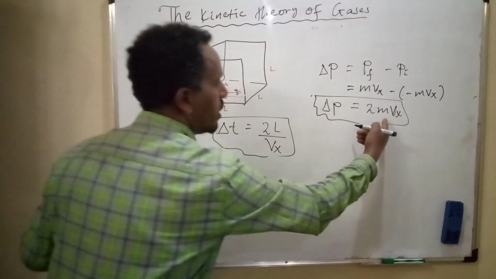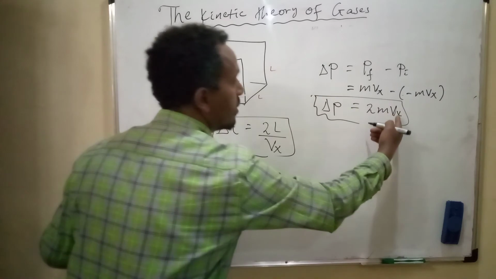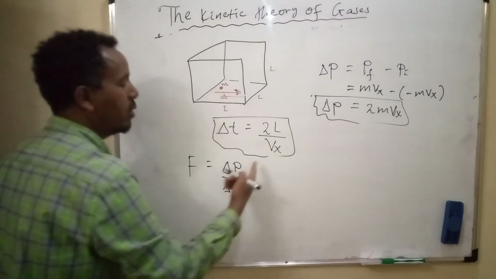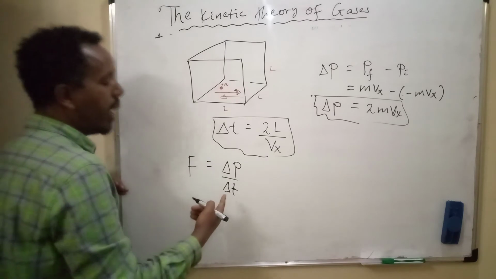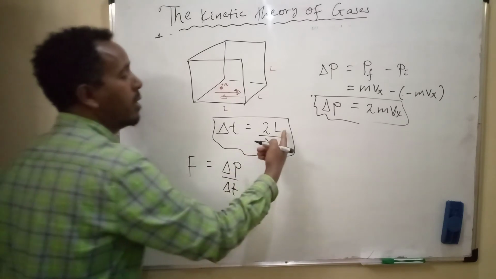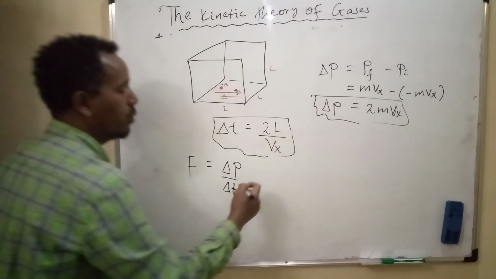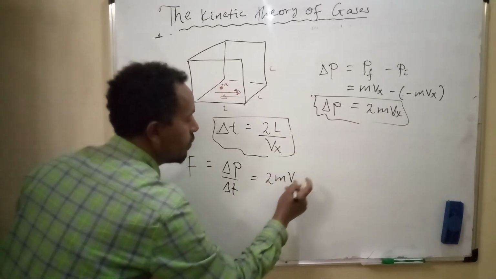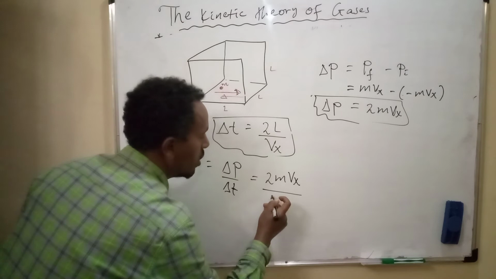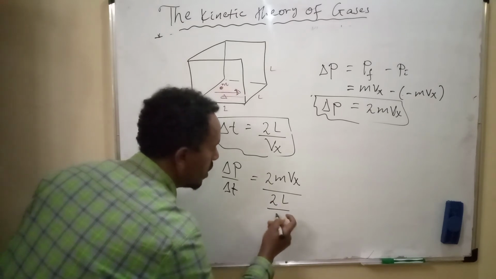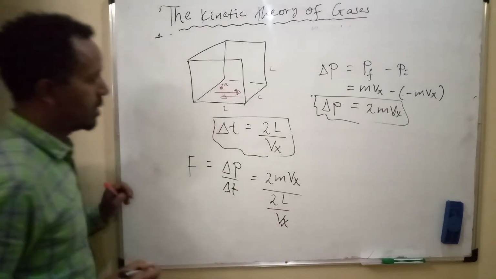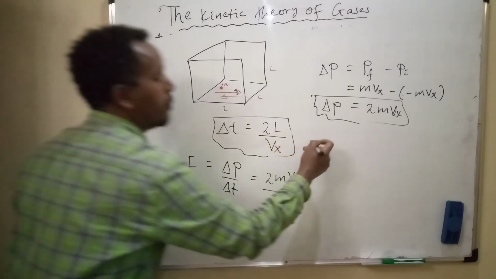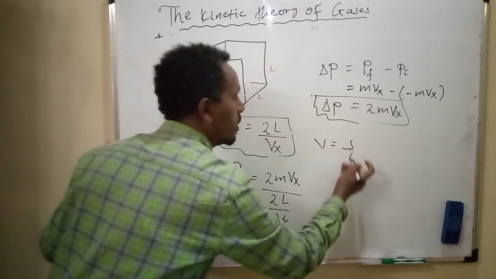So for change in momentum, use 2 times mass times the speed of a molecule of the gas along the x-axis, and instead of change in time, use this. This is equal to 2mvx over 2L over vx.